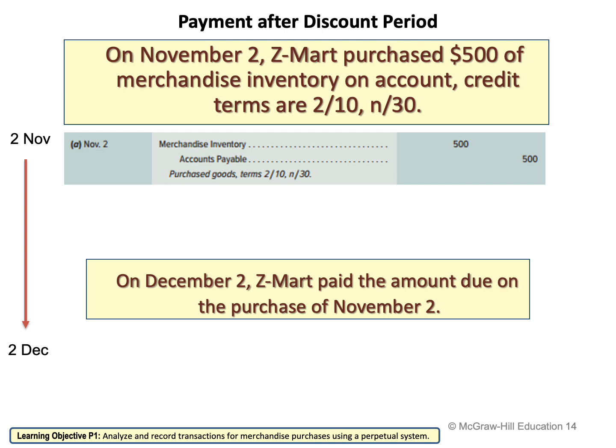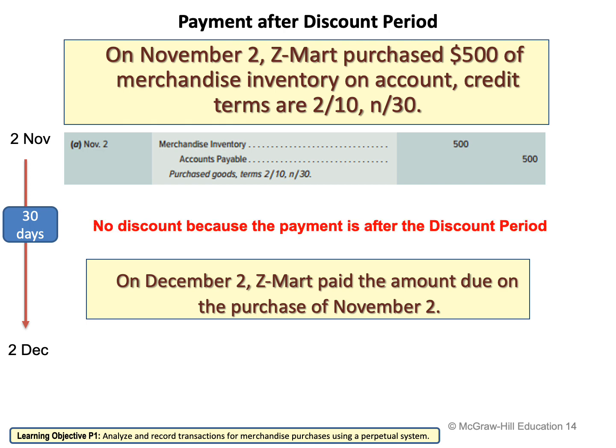So how many days from the 2nd of November till the 2nd of December? 30 days. If I go back to the credit term and ask myself, will Z-Mart get the discount or not? According to the credit term, Z-Mart will get the discount only if he pays within 10 days. But in fact, Z-Mart paid within 30 days. So there is no discount, because the payment is after the discount period.